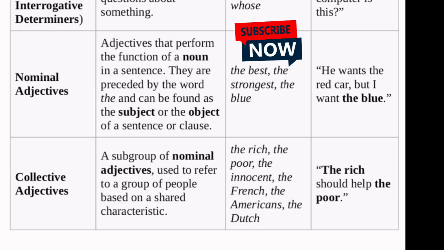So if they underline that the rich, that is already functioning as a subject, and that's the function that a noun can do. And also, you do not say the riches. No. The rich man, correct. The rich is already plural. That is talking about all the rich, all the rich people.